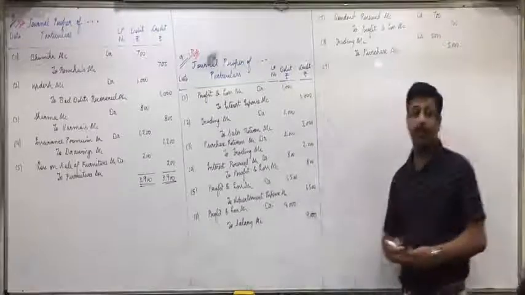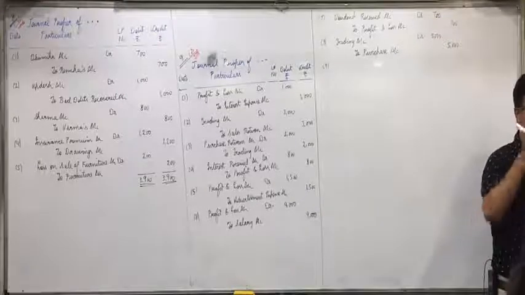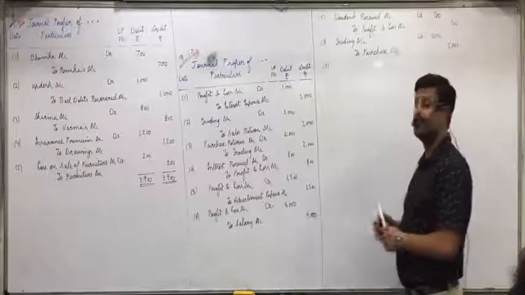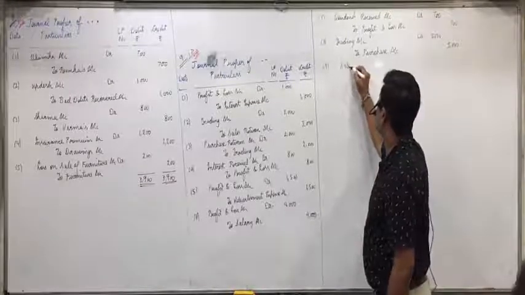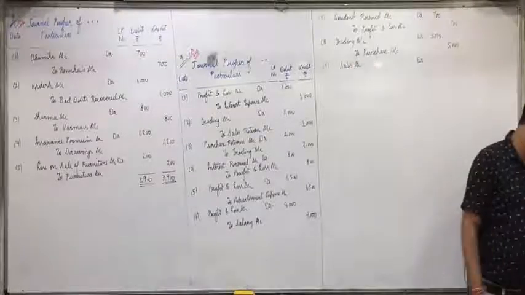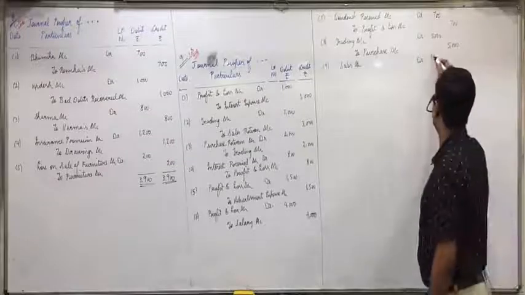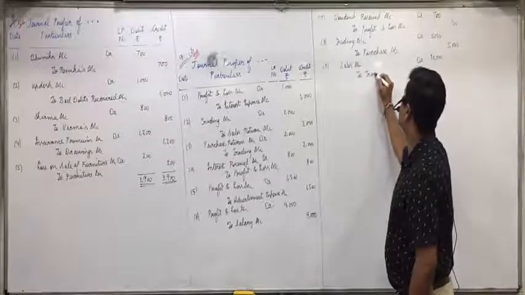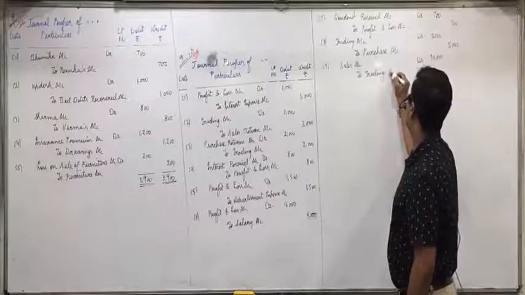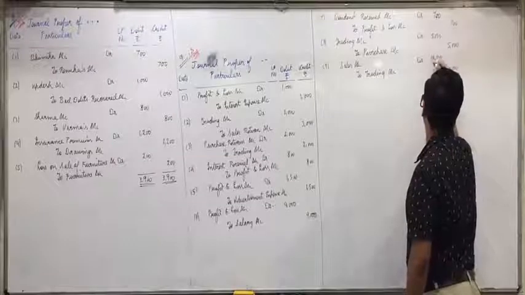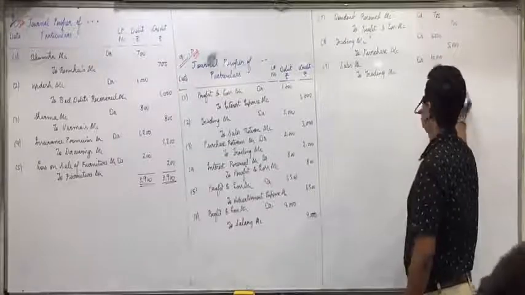And the last one, Fatima, sales account 10,000. The sales account debit to trading account. Yes, normally sales account we credit. So now you will reverse and debit it with 10,000. And the opposite effect, being goods, you transfer it to trading account, 10,000. Did all of you understand this or not?